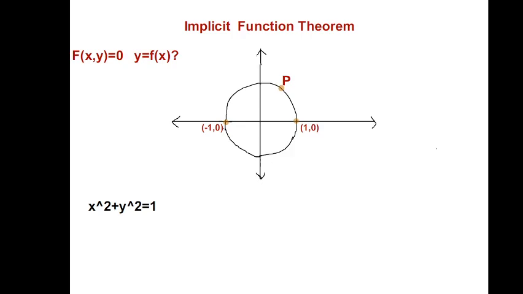So that is a problem, and the implicit function theorem gives a condition by which you can always ensure that such an explicit form is possible. That is, you can write y equal to f of x in such a way that it is a function. In that way it is possible, and that condition is given by the implicit function theorem. So that is the need for the implicit function theorem.